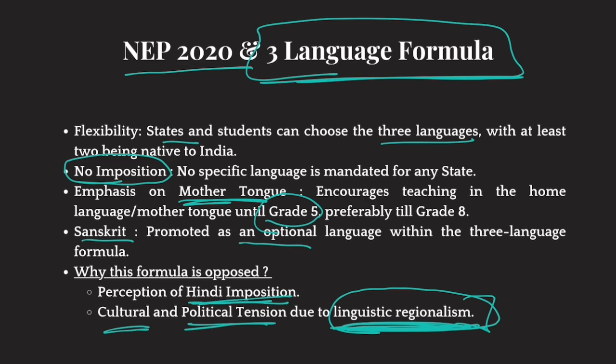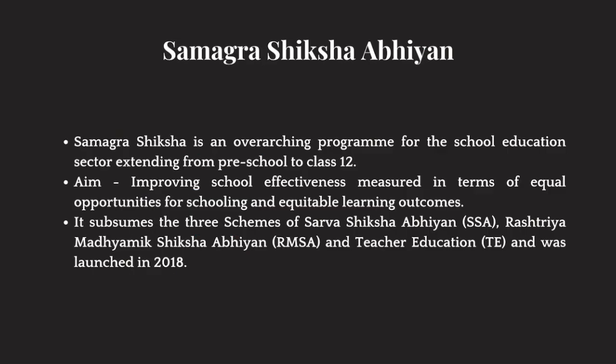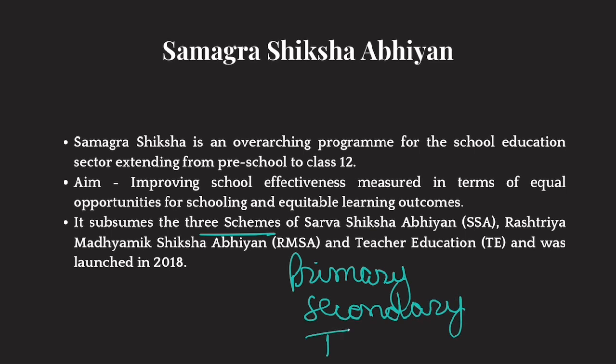But we also talked about Samagra Shiksha Abhiyan. So, what is Samagra Shiksha Abhiyan? Look, earlier there were three schemes which dealt with three forms of school education: primary school education, secondary school education, and teachers training for school education. There were three separate schemes for these three things.